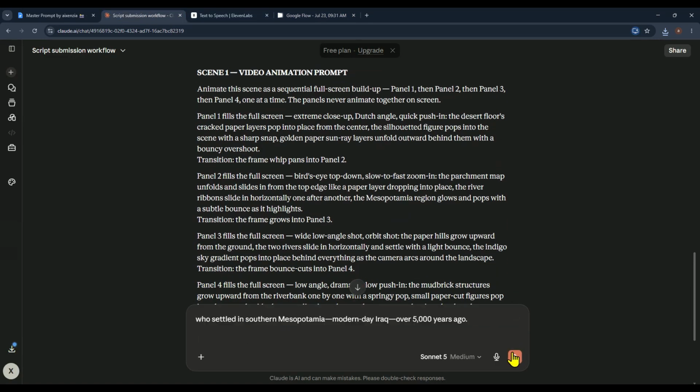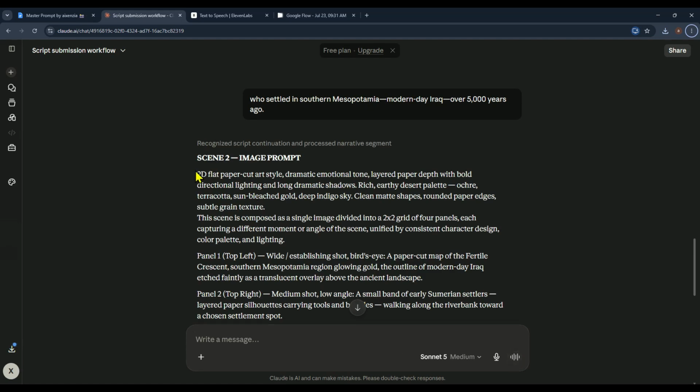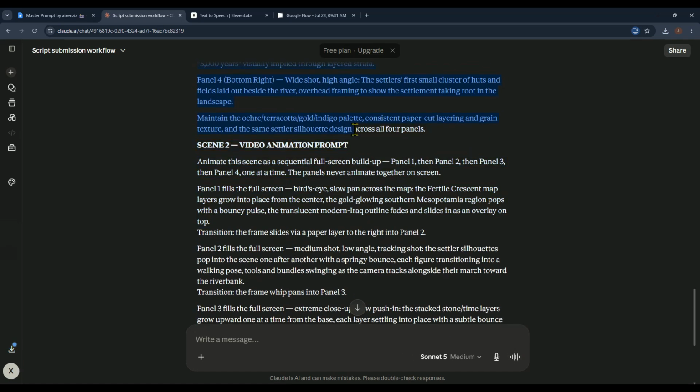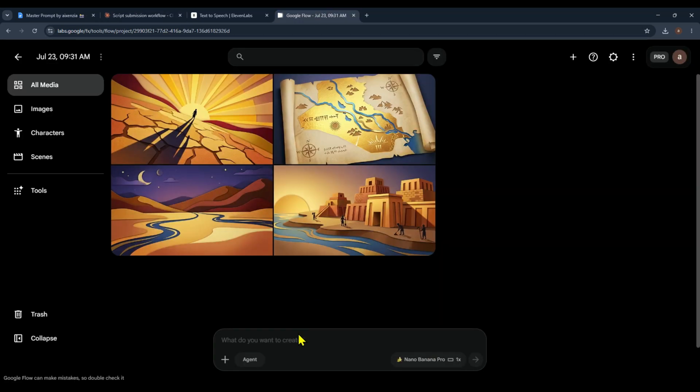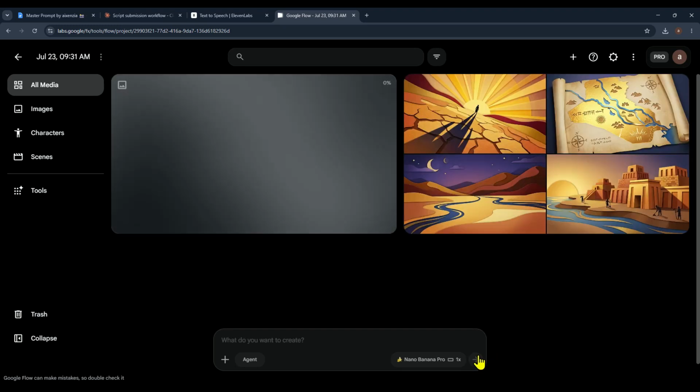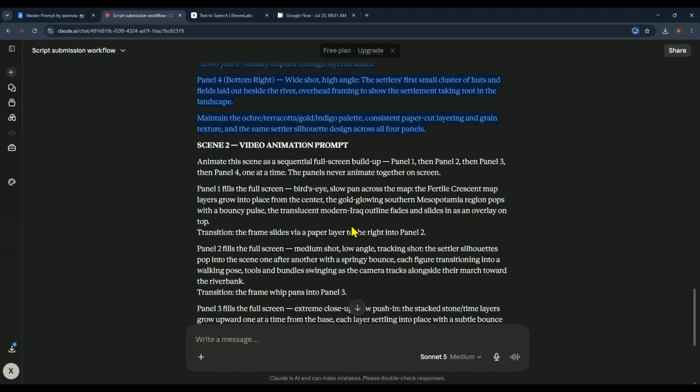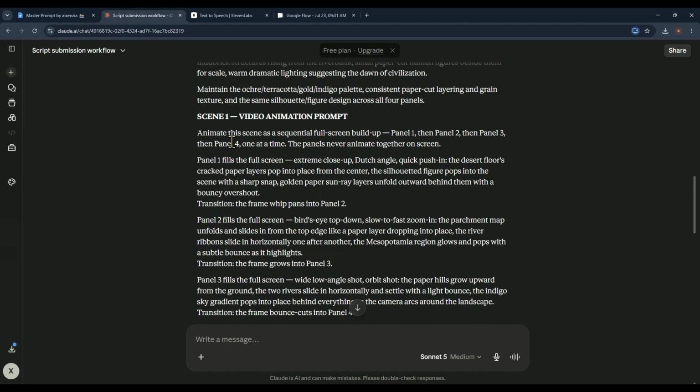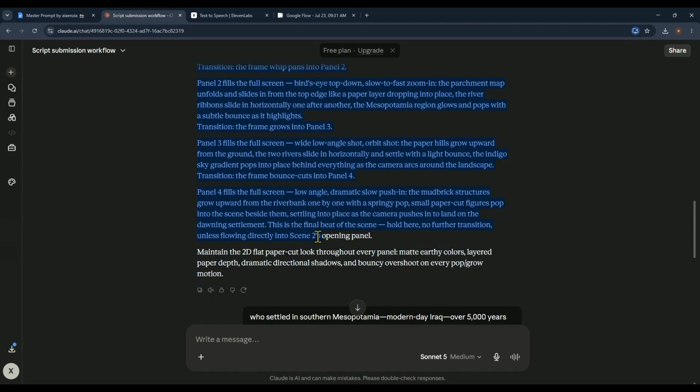Claude will instantly start generating the image prompt for scene 2. As you can see, the prompt is already ready. Meanwhile, over in Flow AI, our first scene image has finished generating. Now all you have to do is paste the scene 2 image prompt into Flow AI, click Generate. While Claude AI is busy generating the image prompt for scene 2, let's make the most of that time and copy the video animation prompt for scene 1.